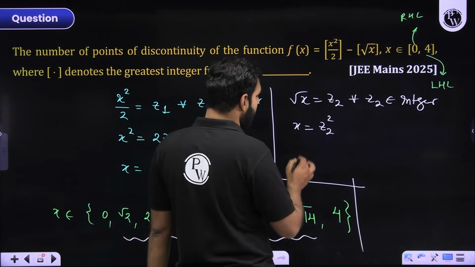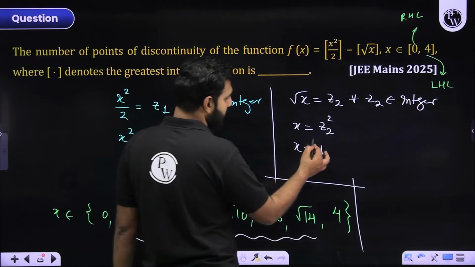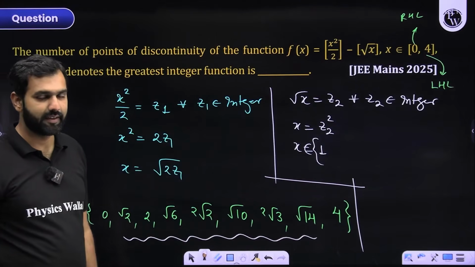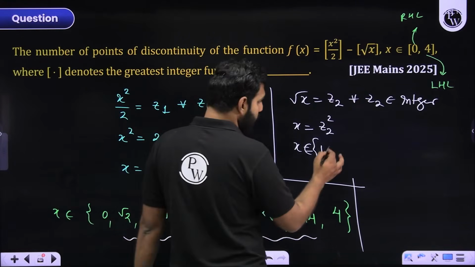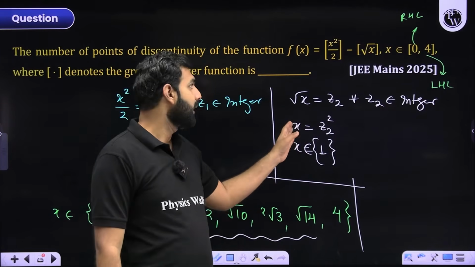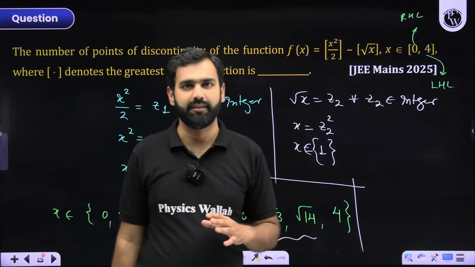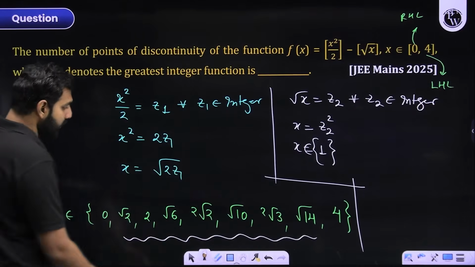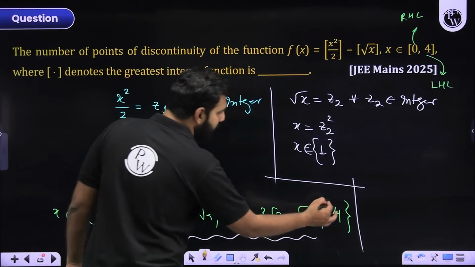When you try z2 as 1, you get x is equal to 1 square. So that one I haven't considered here. So that is something which I'm considering here. Now, when I move ahead, when I try z2 as 2, because z2 is basically integer. So after 1, 2 was what we are supposed to deal with. So 2 square is 4. That 4 we have already considered here. So I think after this, I need not try 3 because 3 square will be 9. And 9 is something I don't want to check because 0 to 4 is what I have the limit as, right? Now, when you move ahead, these are all the points. But now the two vulnerable points which I need to verify would be 0 and 4. So 0 and 4, I need to be more cautious with.